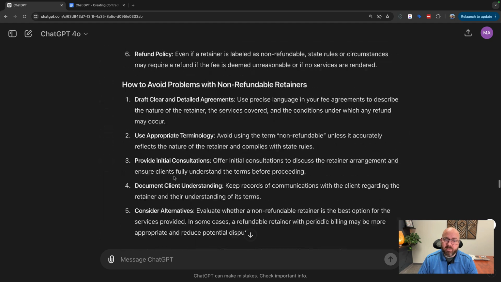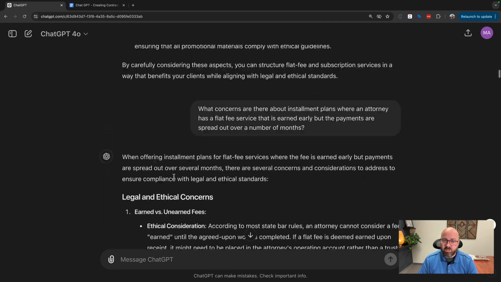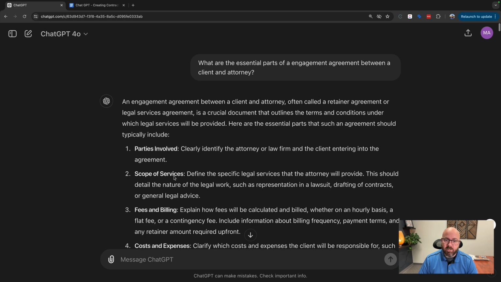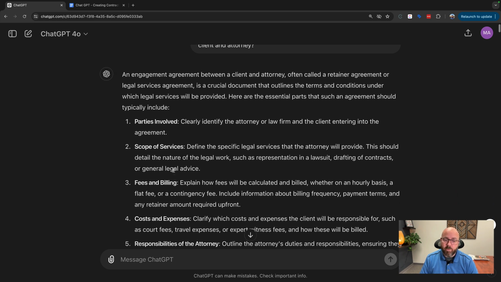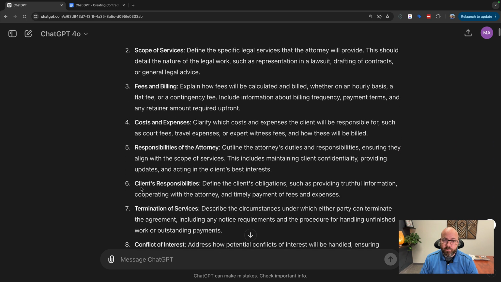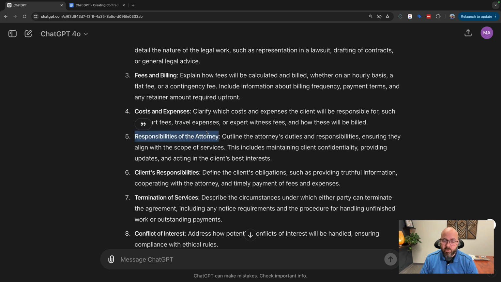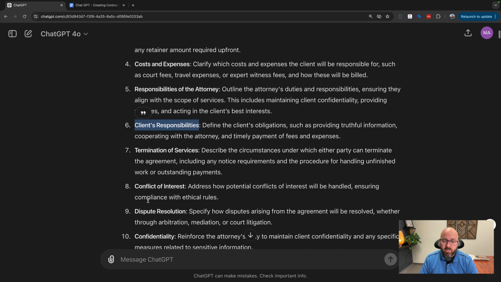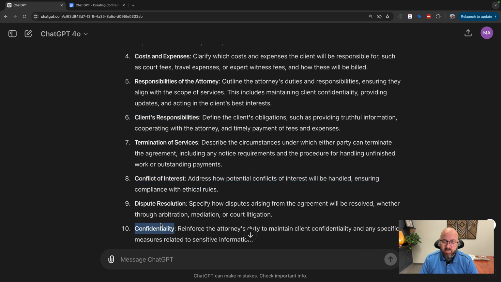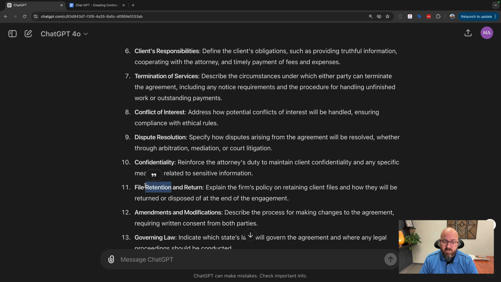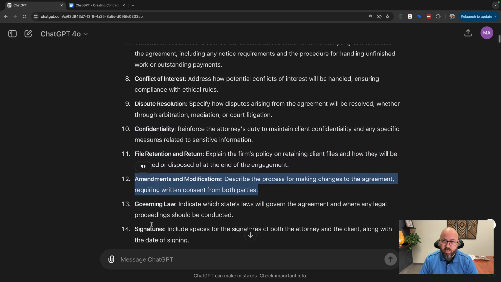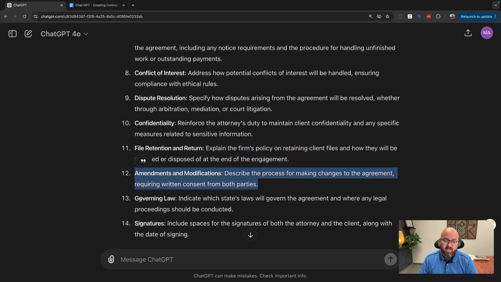Back at the beginning, we asked it what kinds of things should be in a representation agreement, and it didn't do that. And so this is a common problem with ChatGPT, and this is why I always ask those questions first, because we need to go back and figure out what wasn't included. So I believe the responsibilities of the attorney wasn't in there, client's responsibilities, conflict of interest, confidentiality, they weren't in there, file retention and return, amendments and modifications. I'm going to come back to that in a minute. Governing law, that's in there. Okay, so what we need is